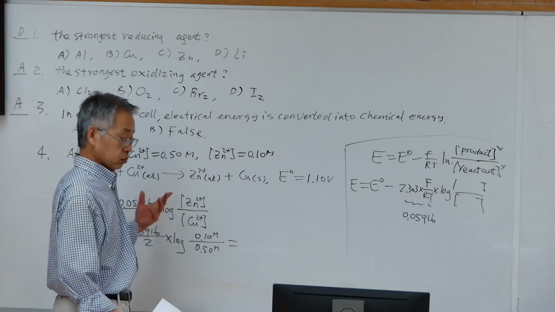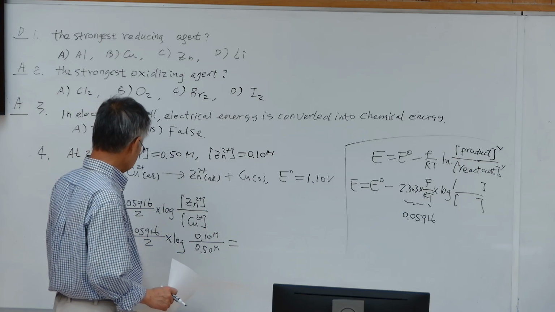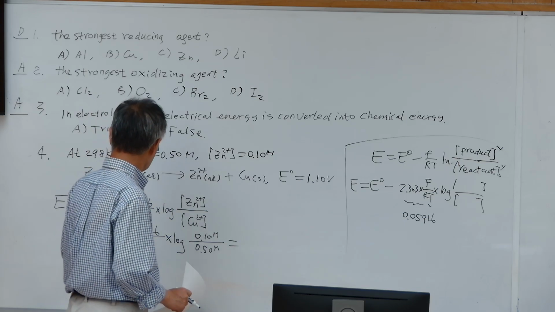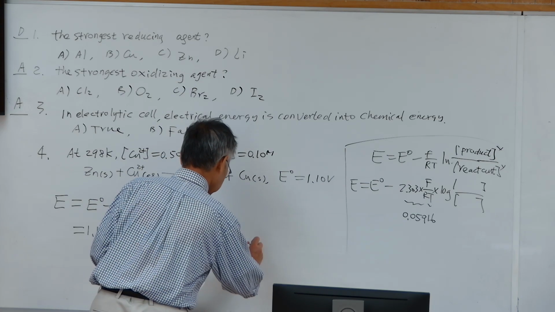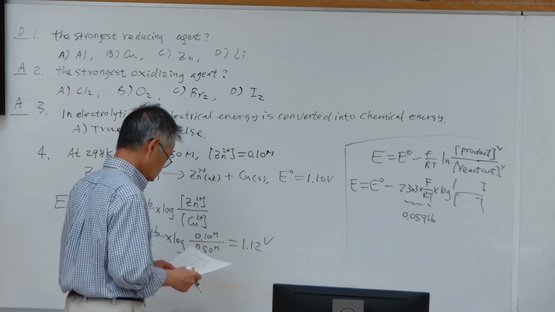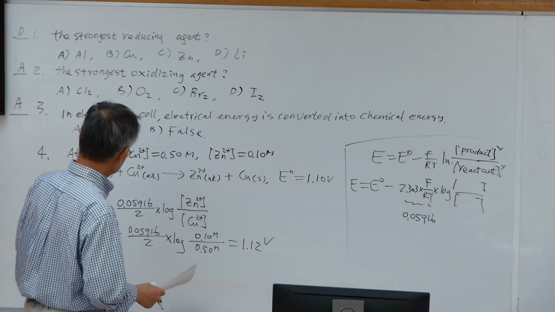Log 0.2. Use your calculator. Then times this divided by 2. Then subtract this from 1.1. You get 1.12 volts. Okay.